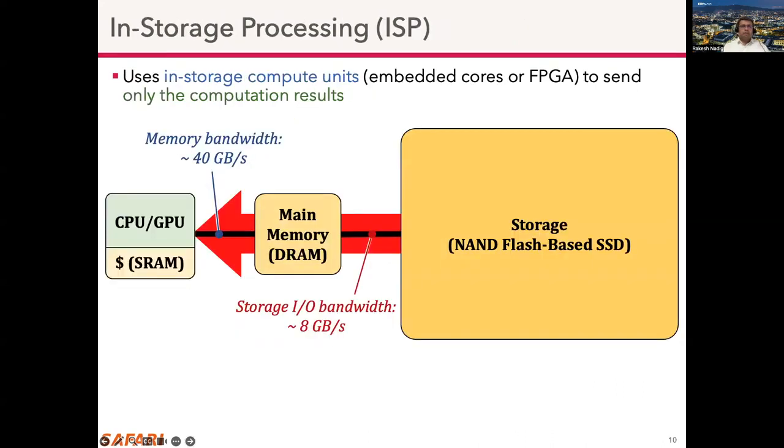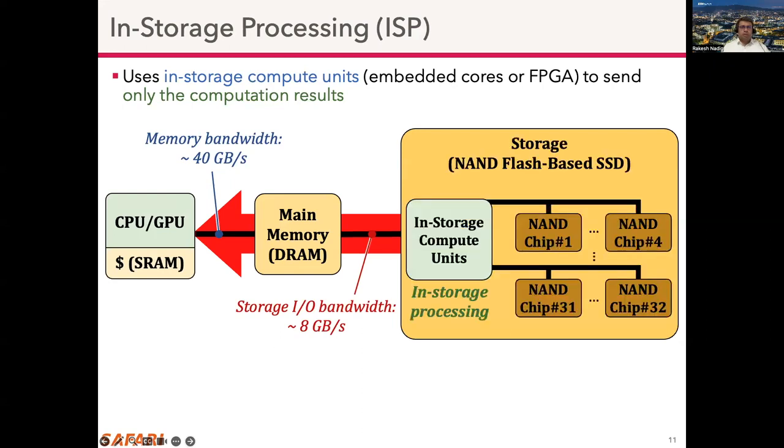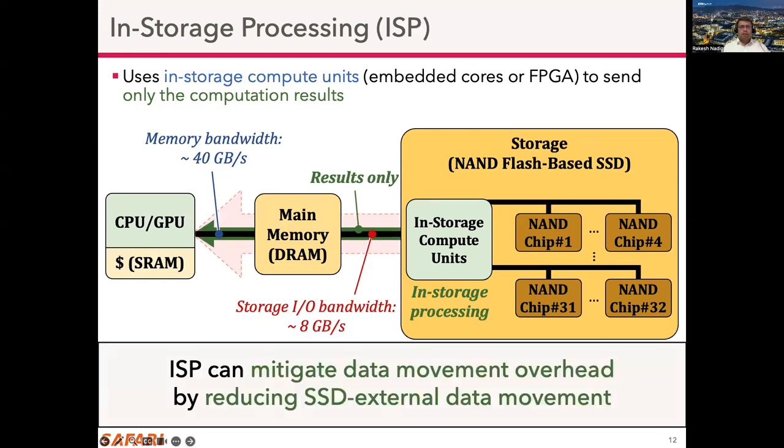In-storage processing uses in-storage compute units, which can be embedded cores or FPGAs, to perform the computation and send only the computation results outside the storage device. And ISP can mitigate data movement overhead by reducing the external I/Os between the storage device and the host.